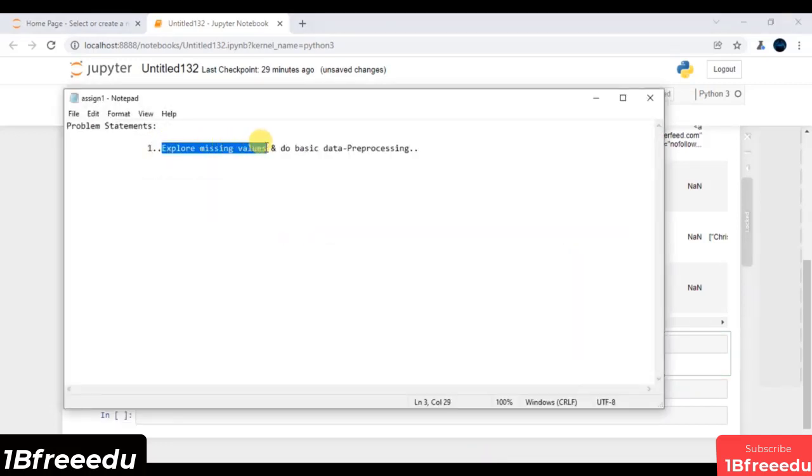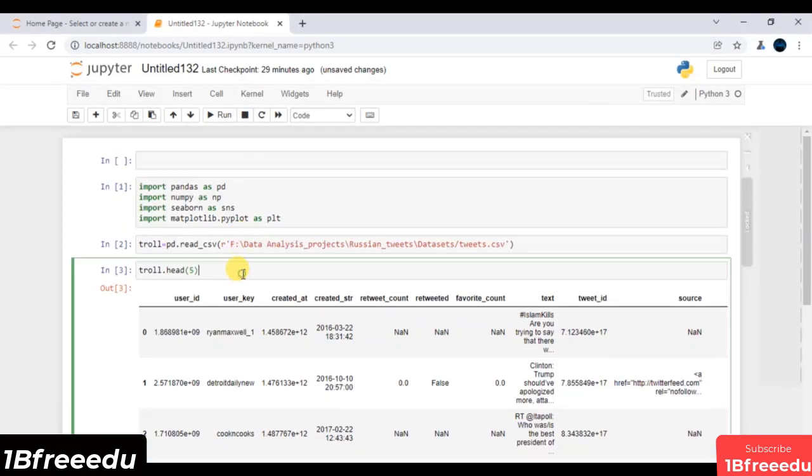Again, you can explore missing values by just using some inbuilt function of your pandas module. So I can explore all the features that have missing values. Then we have to perform some basic data pre-processing. Again, considering all these features, we can think of some basic data pre-processing. Let's say, can you convert some of the data types?